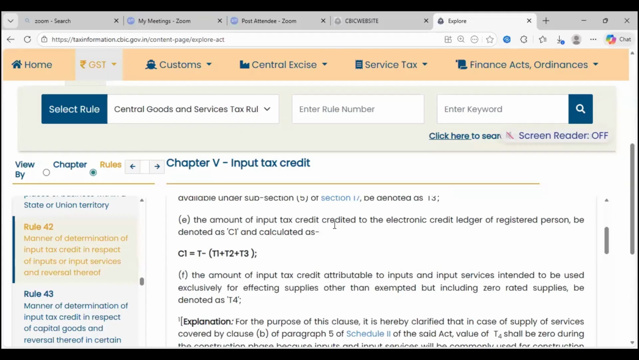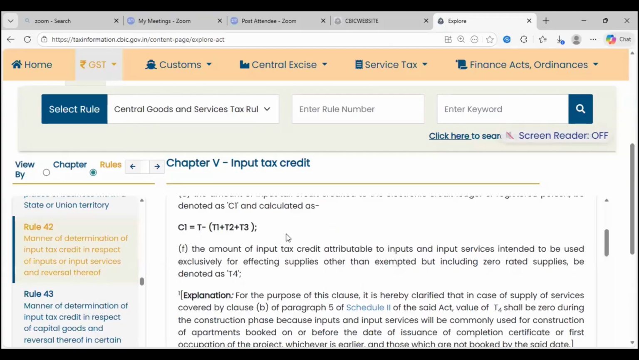The amount of input tax credit in the credit ledger of a registered person be C1, which is T minus T1, T2, T3. So they say that the input tax credit which gets credited to the electronic credit ledger, they call C. C is equal to, out of total credit, minus T1, T2, T3. This is what I have to eliminate. I get a credit where I'm eligible for input tax credit.